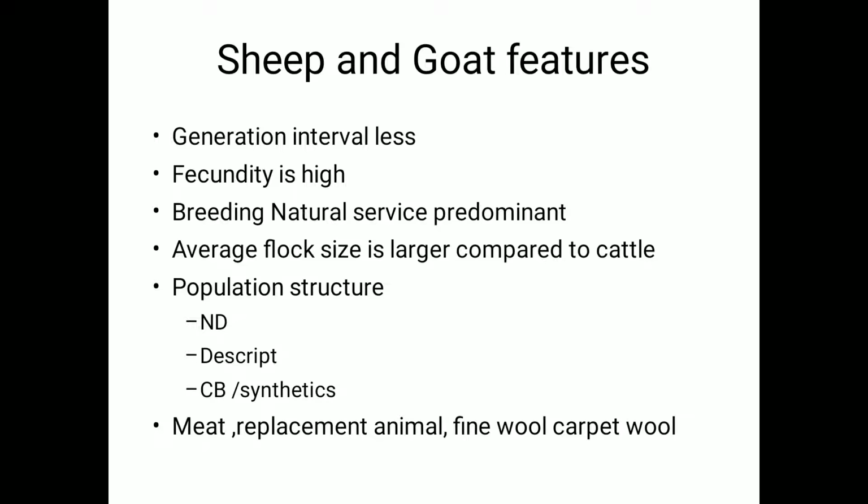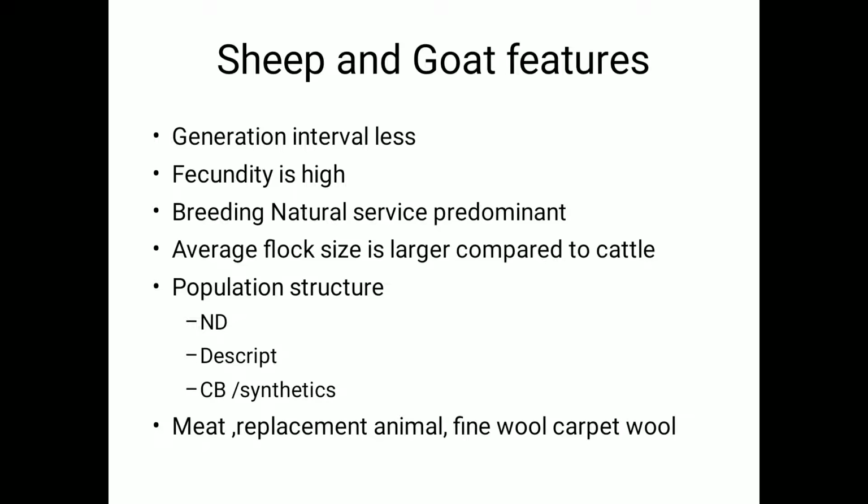So I think if you see the sheep rearing and goat rearing practices in India, sheep flock size is more compared to goat flock size. They are reared in more number, and goats are relatively in less number. Flock size is less compared to sheep. On an average, compared to cattle and buffalo, you'll have a unit of at least 15 or 20 reared together in a flock, and the maximum can go up to 500, especially in sheep, 500 or even thousands. So this flock size does matter for the breeding.